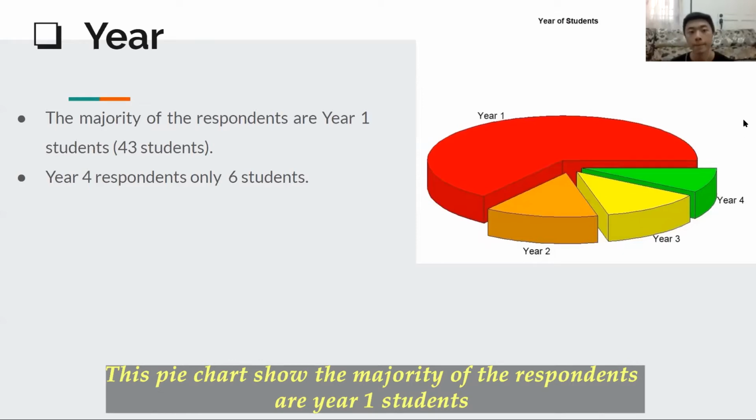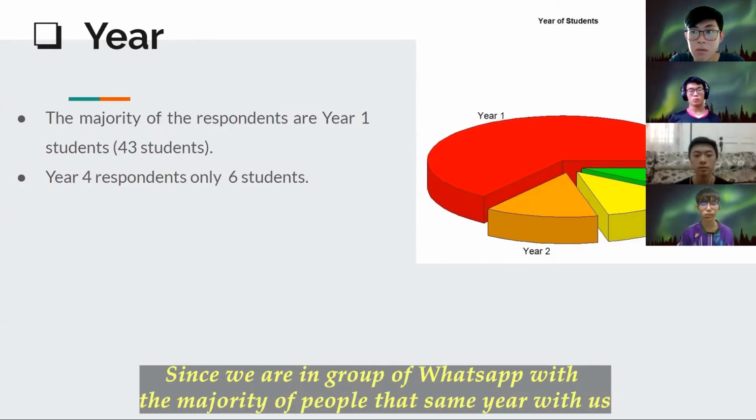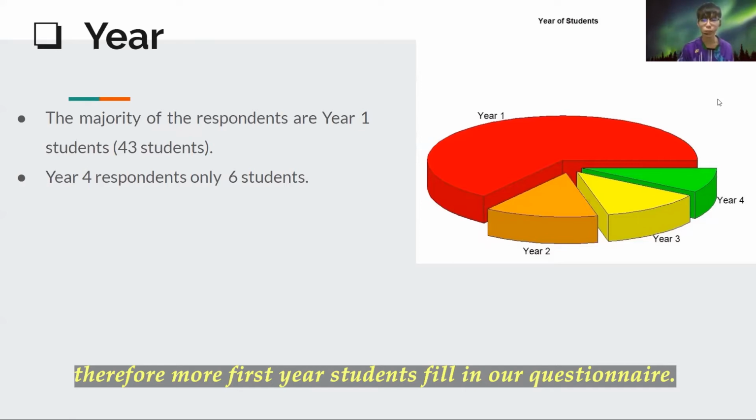This pie chart shows the majority of the respondents are Year 1 students, which are 43 students, while Year 4 respondents are only 6 students. Since we are in a WhatsApp group with the majority of people in the same year as us, therefore more first year students filled in our questionnaires.